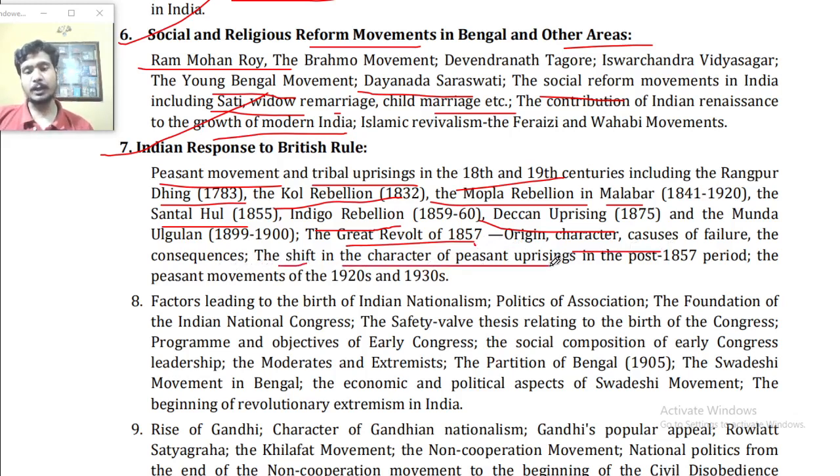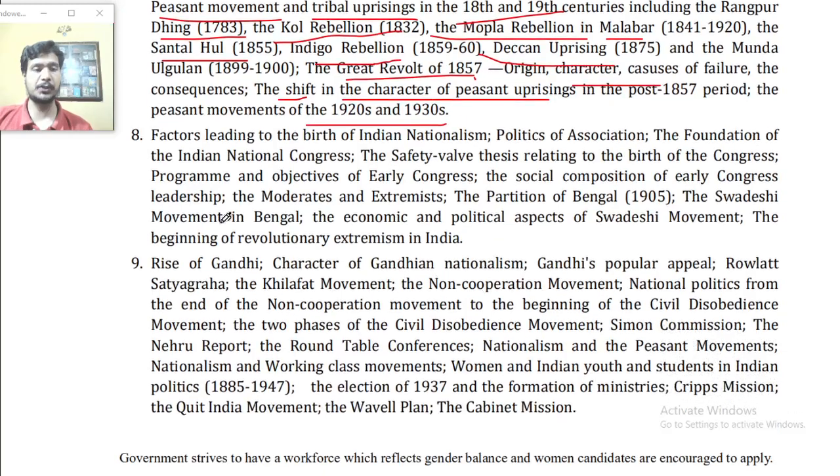The shift in the character of the peasant uprisings in the post-1857 period, and the peasant movement in the 1920s and 1930s. Factors leading to the birth of Indian nationalism, politics of association, foundation of the Indian National Congress, the Safety Valve thesis relating to the birth of the Congress, programs and objectives of the early Congress, the social composition of the early Congress leadership, moderates and extremists, the partition of Bengal in 1905.